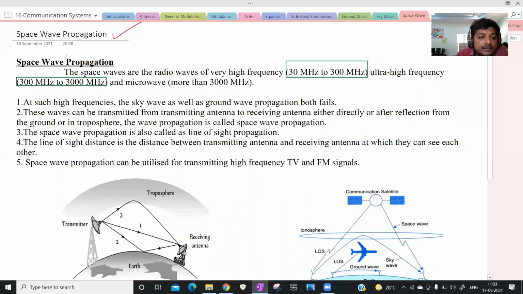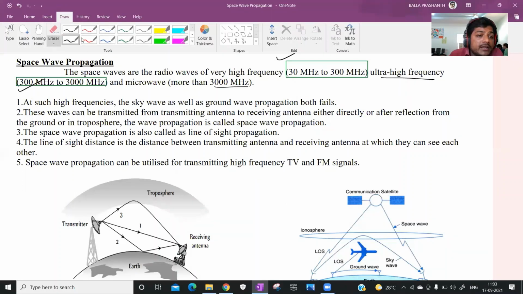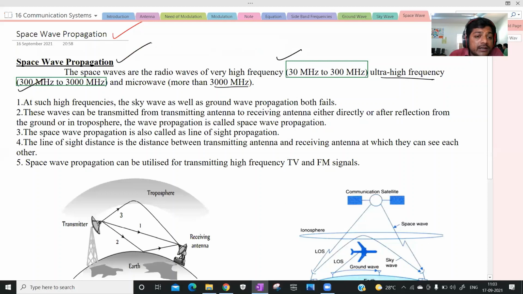Now the space waves or radio waves are high frequency, that is 30 megahertz to 300 megahertz, or ultra high frequency, that is 300 megahertz to 3000 megahertz. And you know, microwave is about more than 3000 megahertz, right? For these types of high frequencies, ultra high frequencies, the best mode of propagation is space wave propagation.